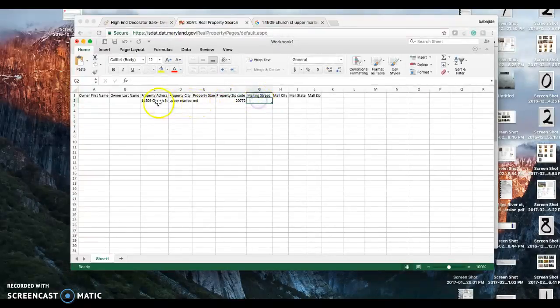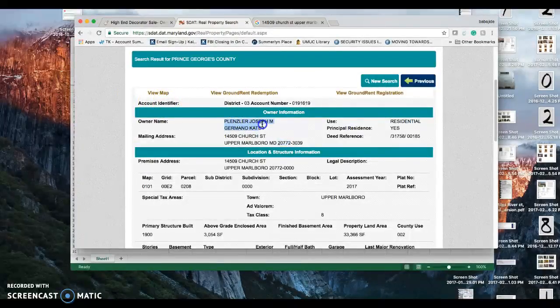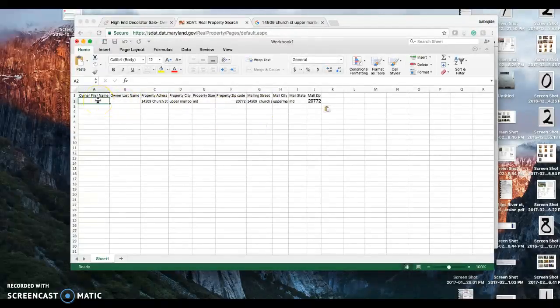Since that's the case, you just enter the information again. Copy the owner name, first name, last name, and there you go, we've done one of them.